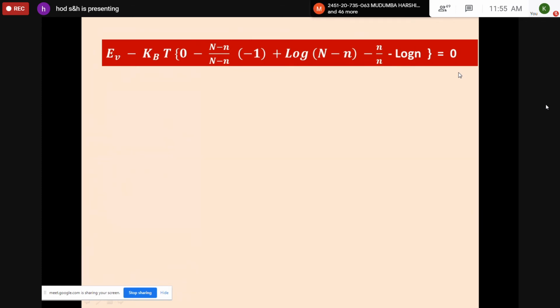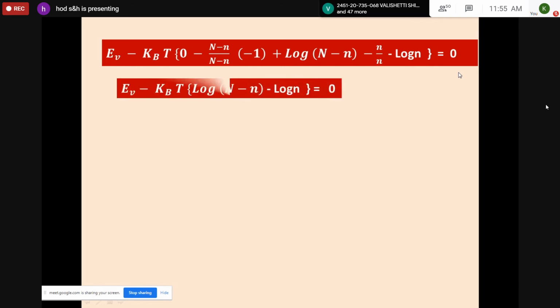The term is EV minus KBT, which is common to all in the second term, and dou f by dou n of capital N is 0. So in the first term it will be 0. Then you should use the x log x formula. From that UV type differentiation, you can obtain this expression. Simplifying this one, n minus n by n minus n, it is 1 only. So minus into minus plus 1. Here you will be getting minus 1, both will be cancelled. So by simplification, you will be getting EV minus KBT of log n minus n minus log n.